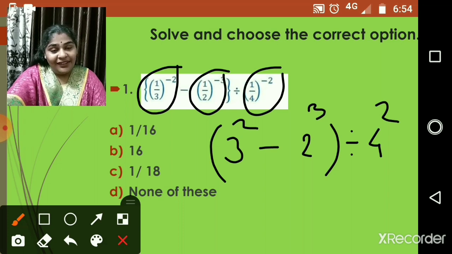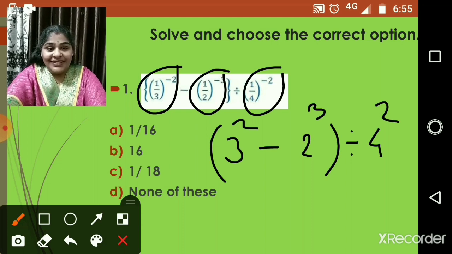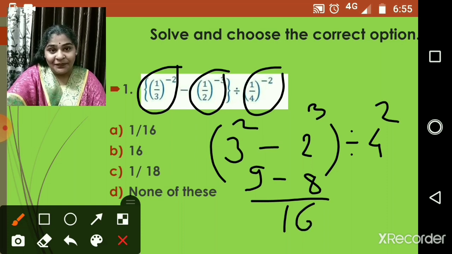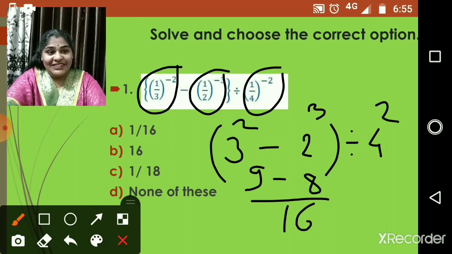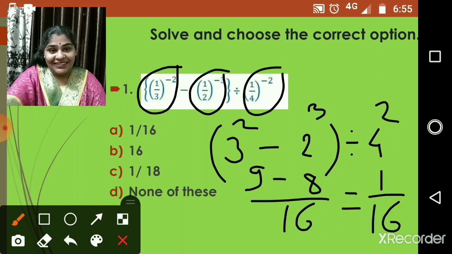Now all my powers are positive. Now simply I will solve it, children. 3 square is 9, minus 2 cube is 8, right? And divided by 4 square is 16, which is nothing but 9 minus 8 in the numerator, so 1 upon 16.